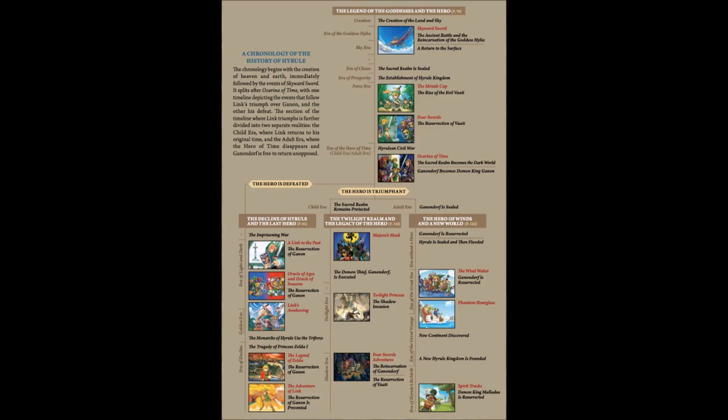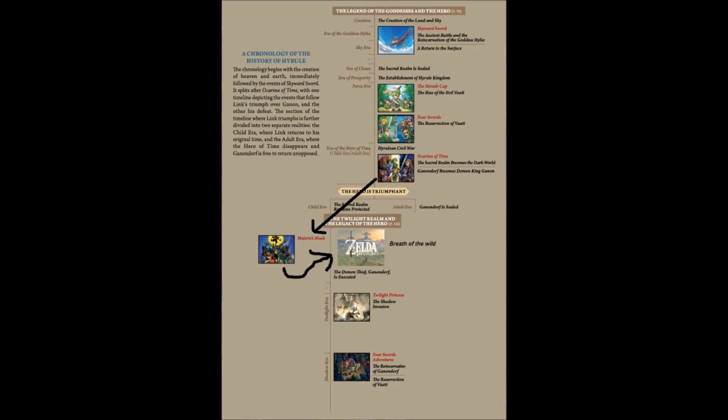But what about Majora's Mask, you're all probably thinking? Well, yes, Majora's Mask is next after Ocarina of Time, but that takes place in Termina, not Hyrule. So as far as Hyrule goes, it wouldn't be on the plaque. So maybe the Hero of Time finally returned to Hyrule after Majora's Mask, into what was the 100 years ago Breath of the Wild we see.